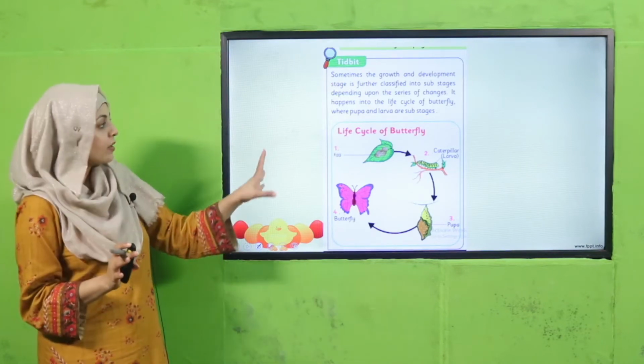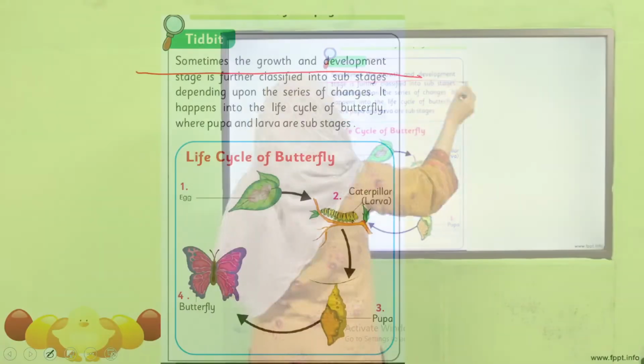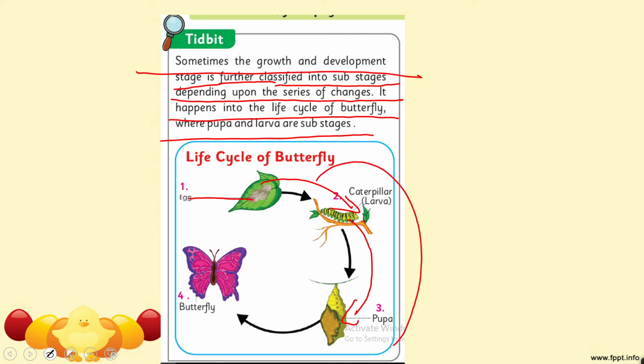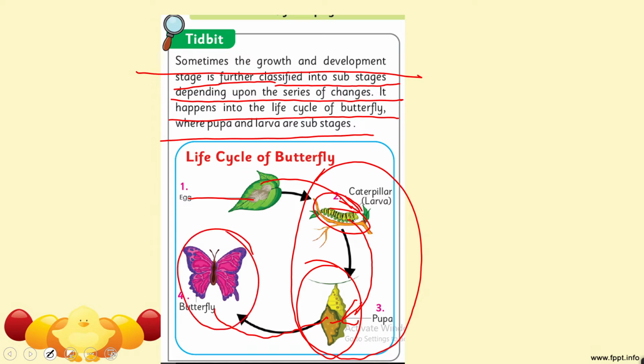So some tidbits, एक बड़ा interesting सा है. Sometimes the growth and development stage is further classified into substages depending upon the series of changes. It happens in the life cycle of butterfly where pupa and larva are substages. So my dear students, अब यहाँ आप देखेंगे कि eggs से लार्वा जो है it comes out and then it changes into pupa. अब आप ये देखिए कि इसकी growth and development की 2 stages हो गई, that it changes into caterpillar or a larva, and then it changes into a pupa, and then from the pupa an adult butterfly comes out, and then it is again capable enough to lay eggs.